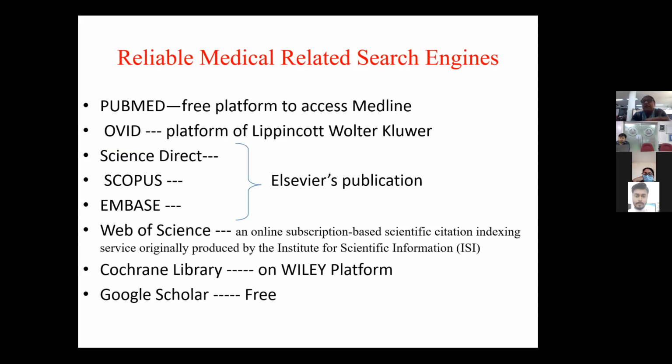So which are the reliable medical related search engines? PubMed, which is freely available to access the Medline database. All literature related to medical science is available on PubMed. We have various other subject databases also available on PubMed. Then we have the Ovid platform for Lippincott, Wolters Kluwer. We have Elsevier Publications, that is the ScienceDirect database. Scopus and Embase are other indexing and abstracting services.